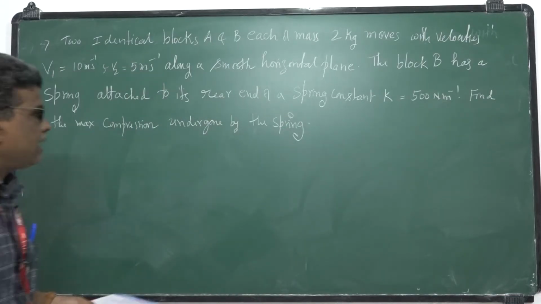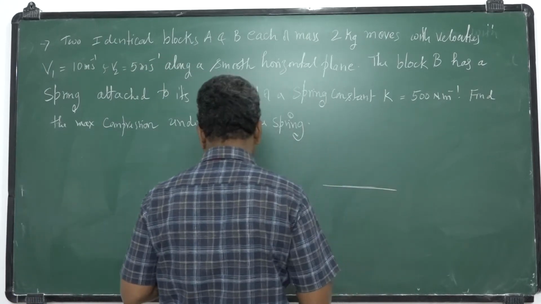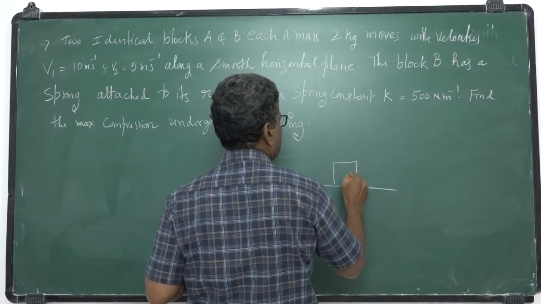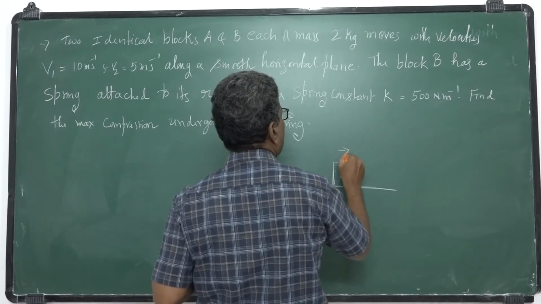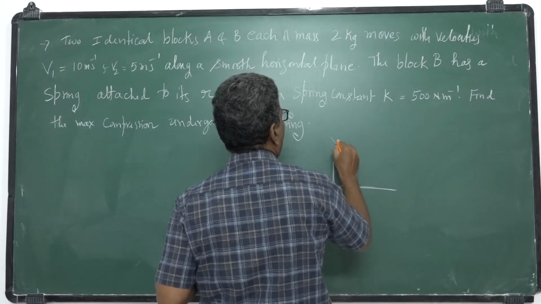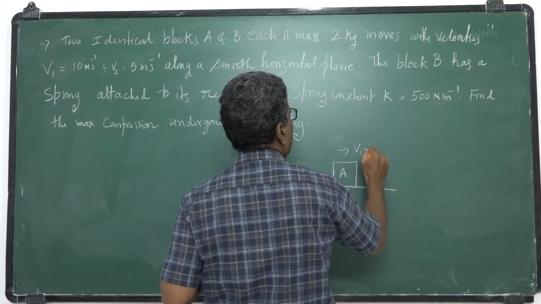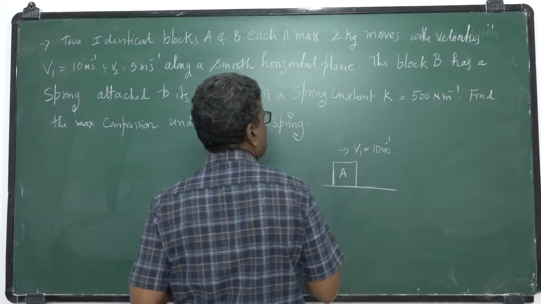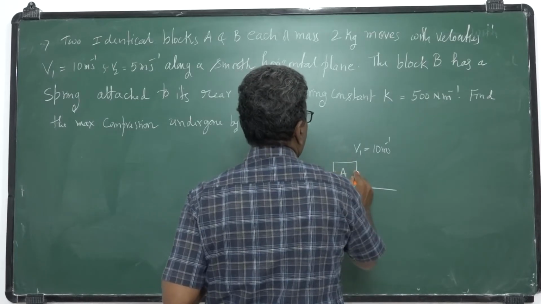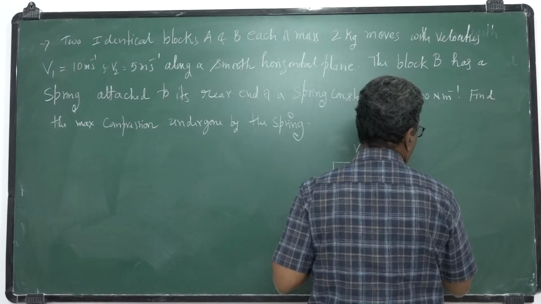Okay, the diagram is given. There is a block A moving with velocity v1, equal to 10 meter second inverse, in this direction, and it hits another block.